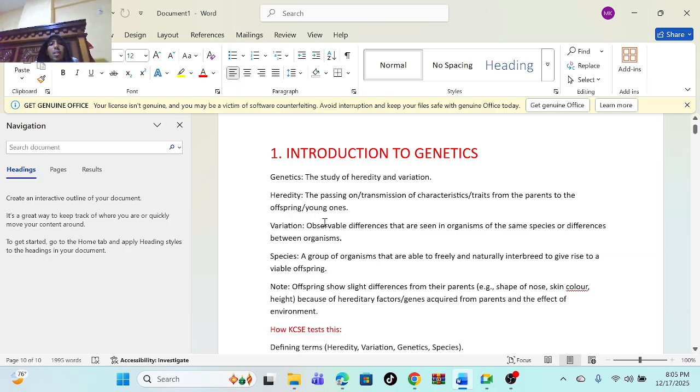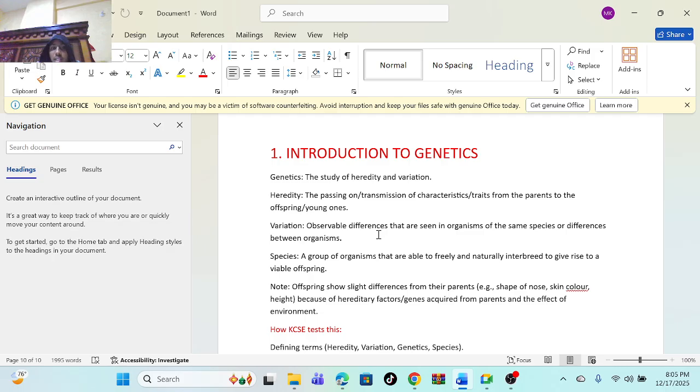Number two is variation. Variation is the observable differences that are seen in organisms. Just observable differences. If I look at you, you are brown, another is tall, another is short. That's known as variation. First of all, genetics is the study of heredity and variation.